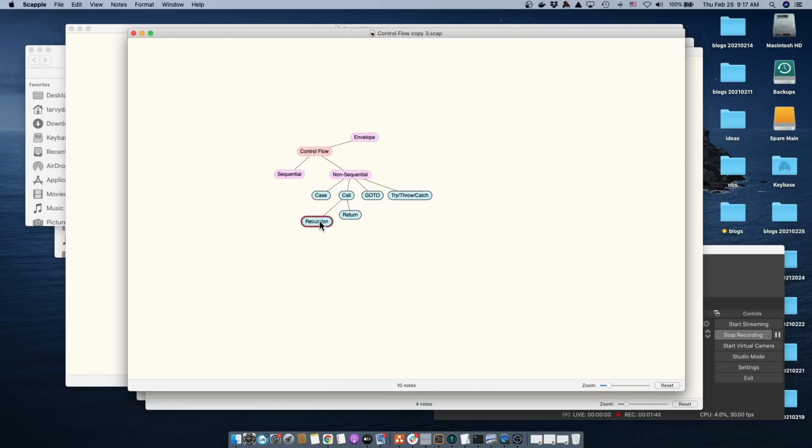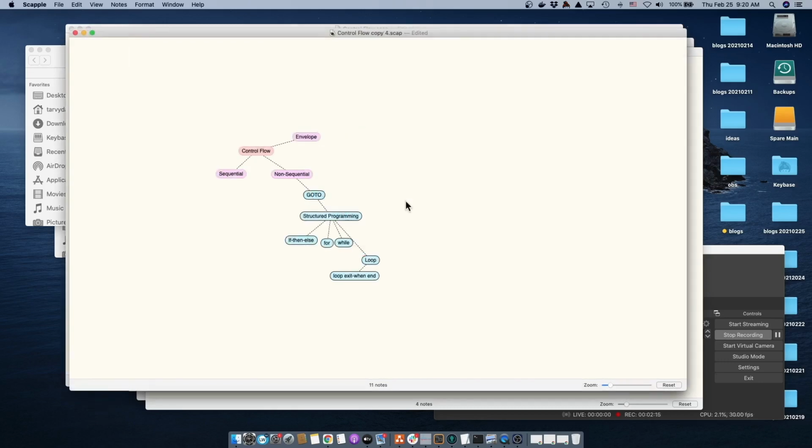Call includes recursion and return. Some would say that recursion is in fact a kind of, or is the uber parent of calling. And so I'll try to do that if I can here. There we go. GoTo is the main way to change control flow in a standard program.